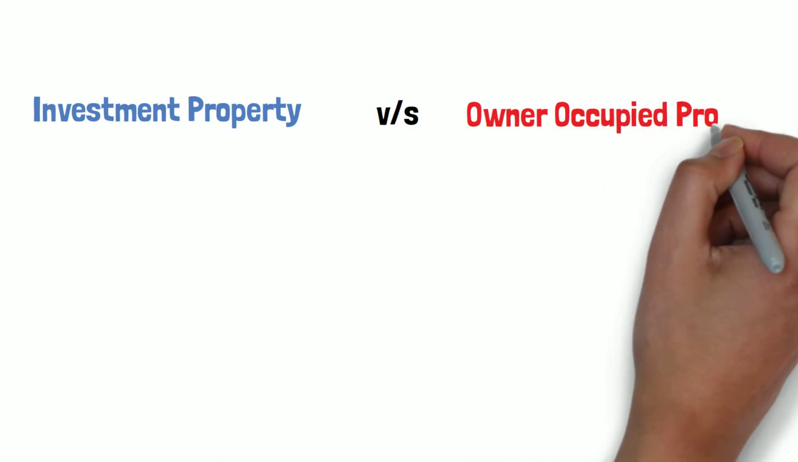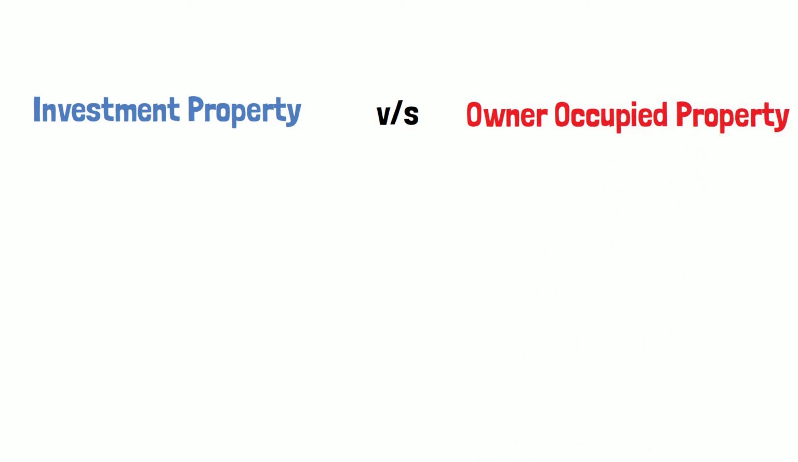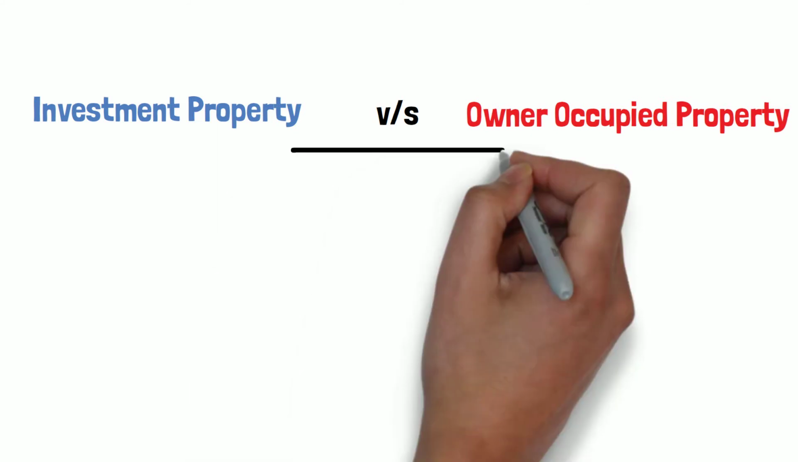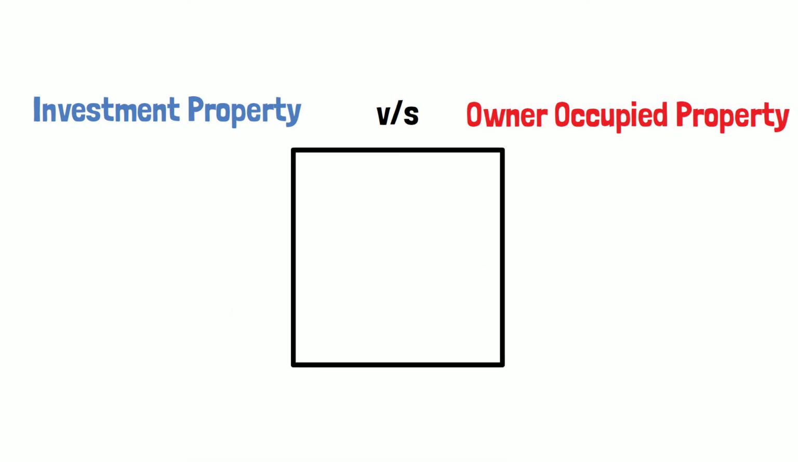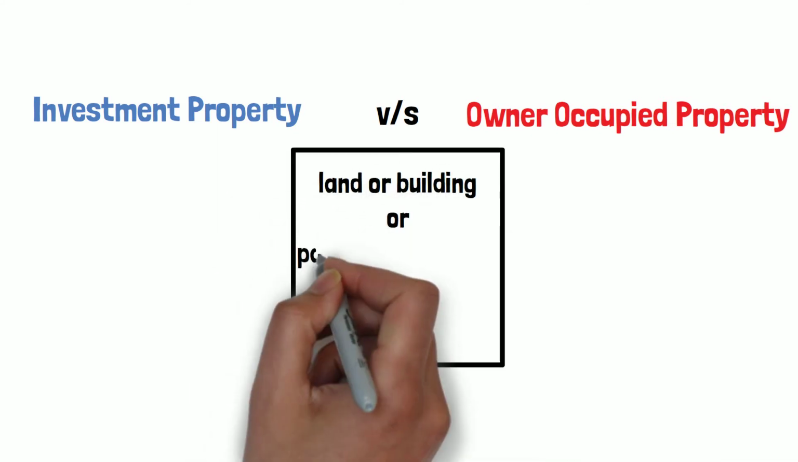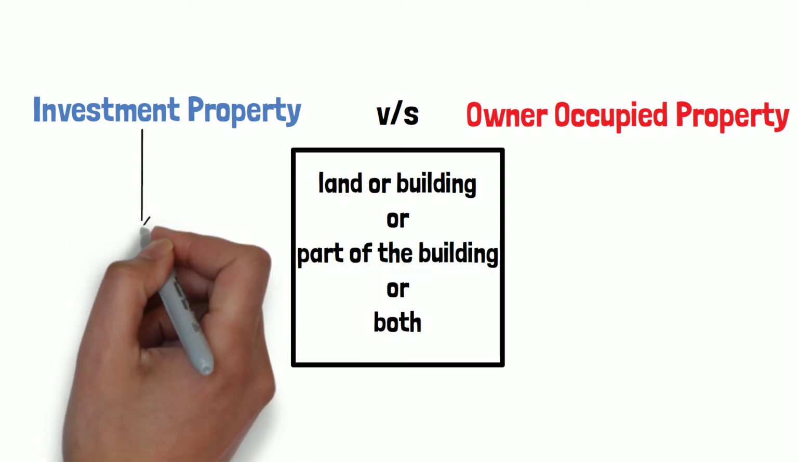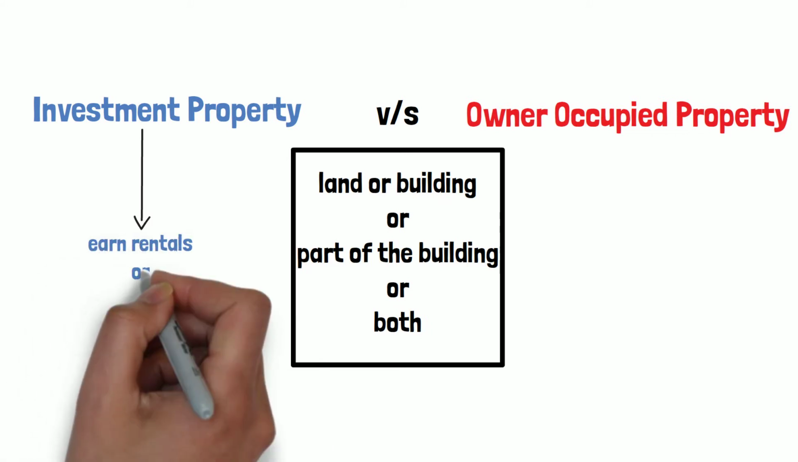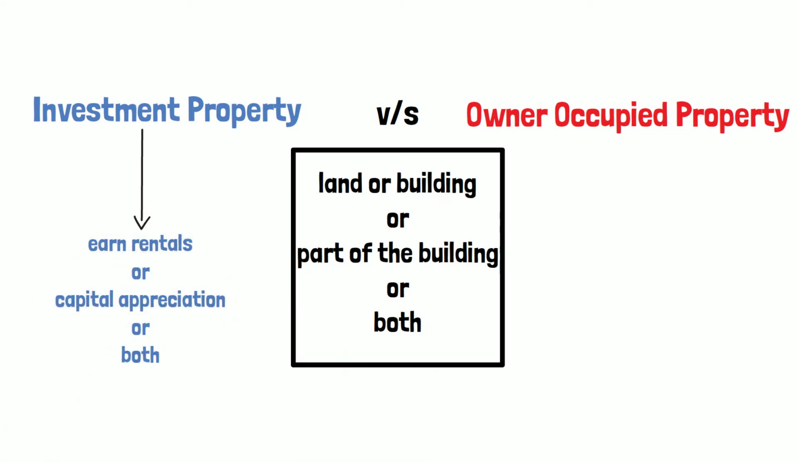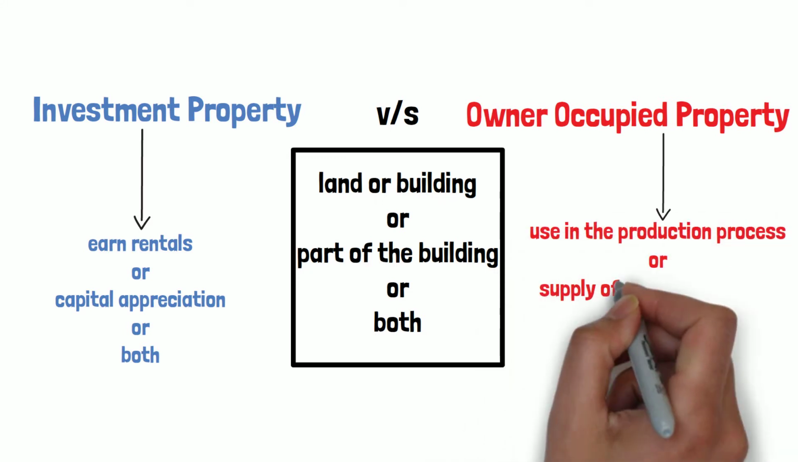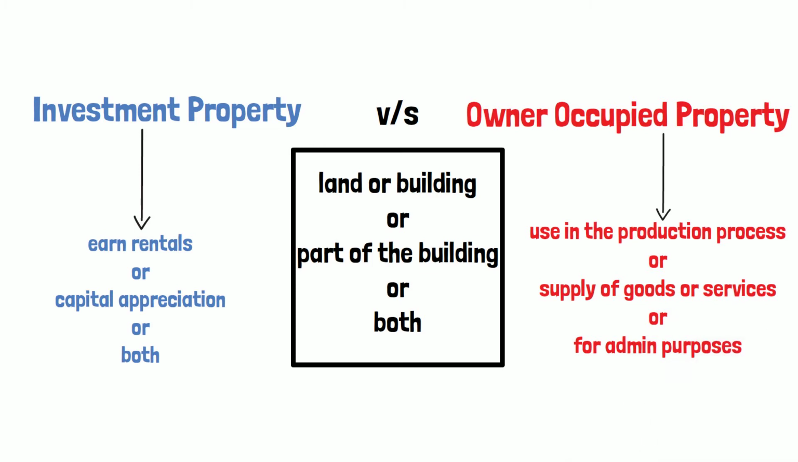Alright then, before diving into the recognition and measurement criteria given in the standard, let us first understand the difference between an investment property and an owner-occupied property. Investment property and owner-occupied property means land or building, or part of the building, or both. However, an investment property is held to earn rentals and or capital appreciation, whereas an owner-occupied property is held to use in the production process or in the supply of goods or services or for administration purposes.